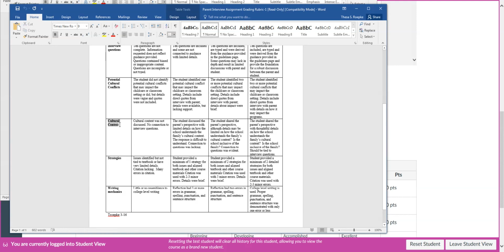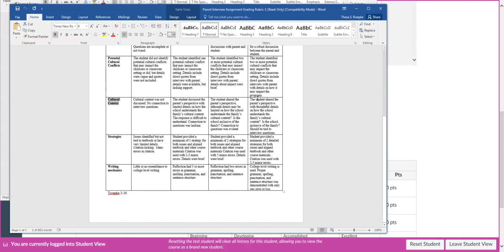Then we're going to look at cultural context. That's our next area. And that's where I'm asking for you to share the parents' perspective of their own culture and how did the school understand their culture or did not understand their culture in a particular situation.